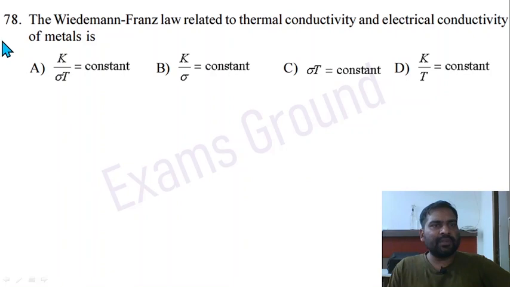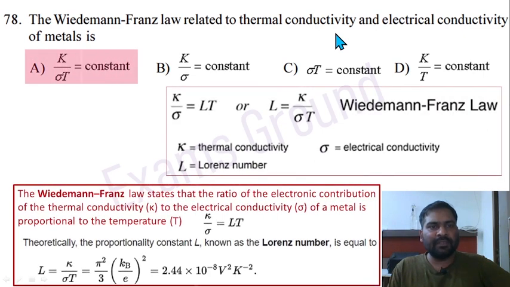Question 78. The Wiedemann-Franz law related to thermal conductivity and electric conductivity of metal is. The Wiedemann-Franz law states that the ratio of the electronic contribution of the thermal conductivity to the electrical conductivity of a metal is proportional to the temperature. So K divided by sigma is proportional to temperature, or equal to LT, where L is the Lorenz number and its value is given here. Okay, so option A is correct. K divided by sigma T equal to constant.